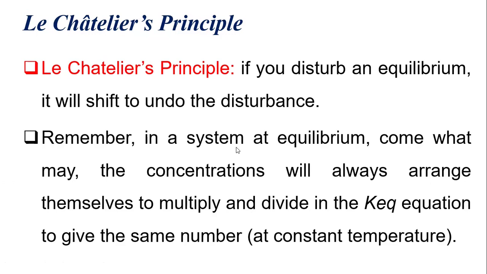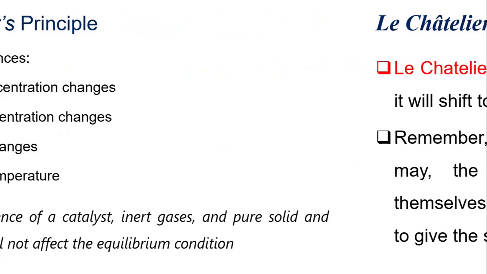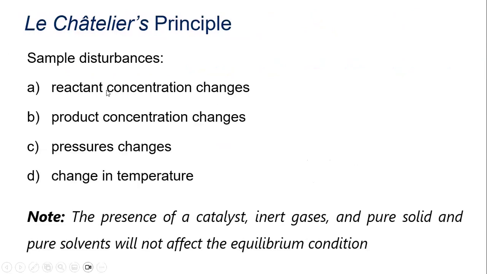There are several stresses emphasized in Le Chatelier's principle. The first one is concentration, either reactant or product concentration changes. Next is pressure, and then temperature. Take note that the presence of a catalyst, inert gases, pure solids, and pure solvents will not affect the equilibrium condition.